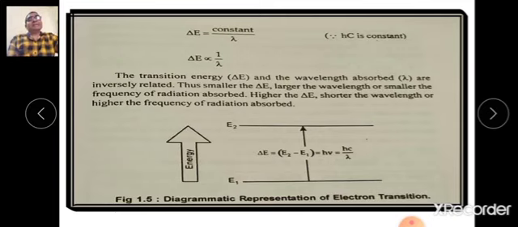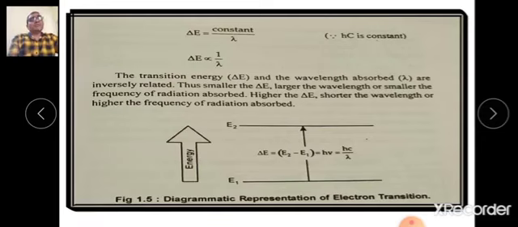That is, the smaller the delta E value, the larger the wavelength, or the smaller the frequency of radiation absorbed, and the higher the delta E value, the shorter the wavelength, or the higher the frequency of radiation absorbed.